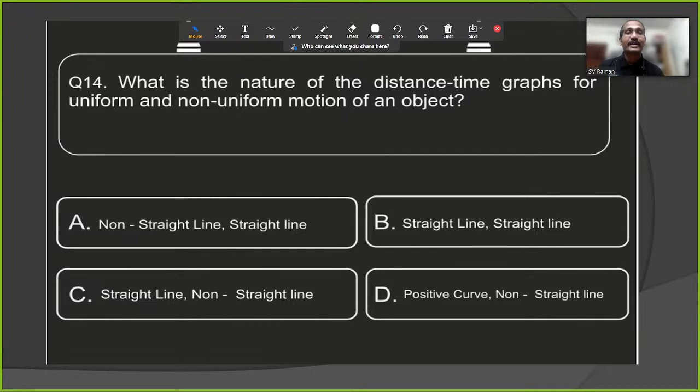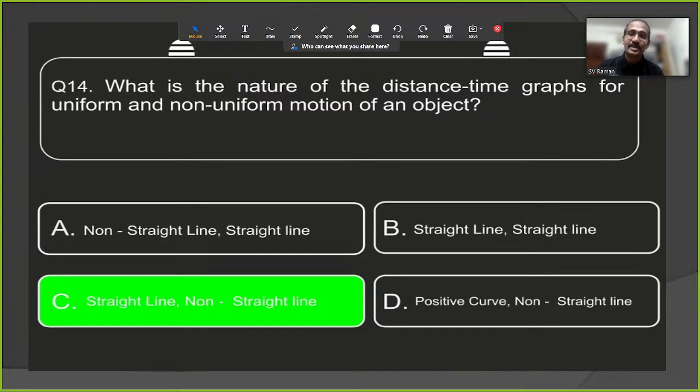What is the nature of distance time graph for uniform and non-uniform motion of an object? Option A, non-straight line, straight line. Option B, straight line, straight line. Option C, straight line, non-straight line. Option D, positive curve, non-straight line. The right answer is straight line and non-straight line. Distance time graph of a uniform motion will give you a straight line. Non-uniform motion will give you a non-straight line, which is a curved line.